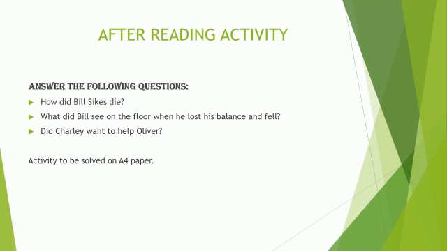So the success criteria of this task is to write complete answers. Don't start your answers with "because". Like question number 1 is how did Bill Sykes die? So your answer should be like, "Bill Sykes died as..." So then write the complete answer.